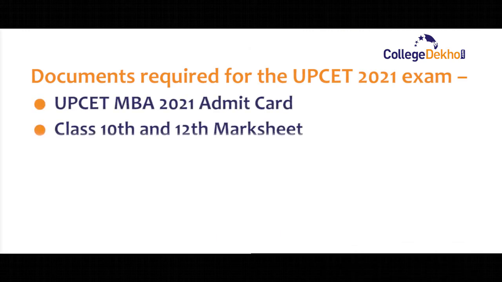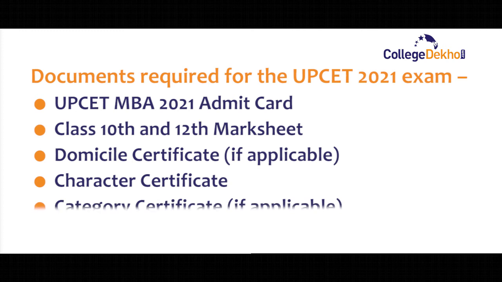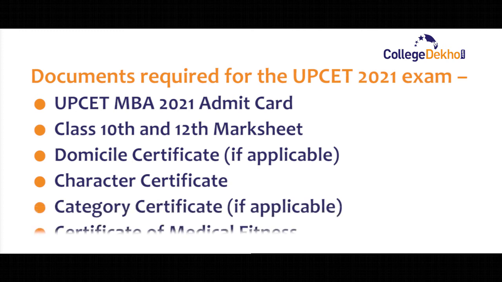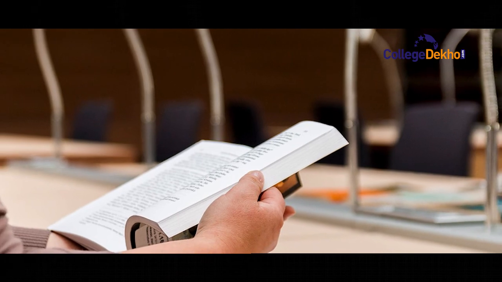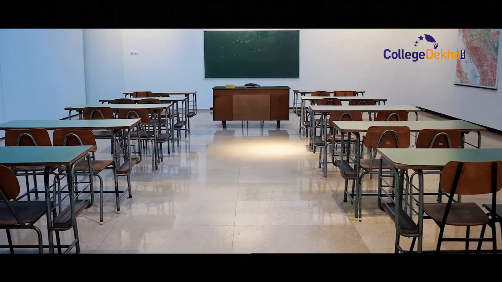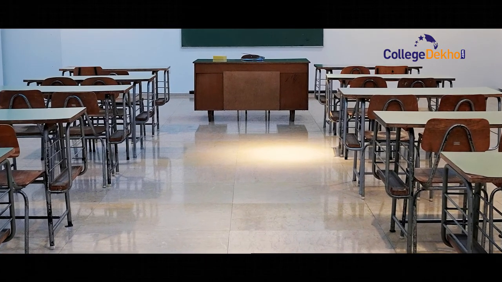As we can see here, some of the documents required for UPCET counseling are the UPCET MBA admit card, class 10th and 12th mark sheet, domicile certificate, character certificate, category certificate, and certificate of medical fitness. NTA will allocate the seats on the basis of merit and the choices filled by you while registering for the counseling. Once you have been selected for admission, you can visit the college to confirm your admission.